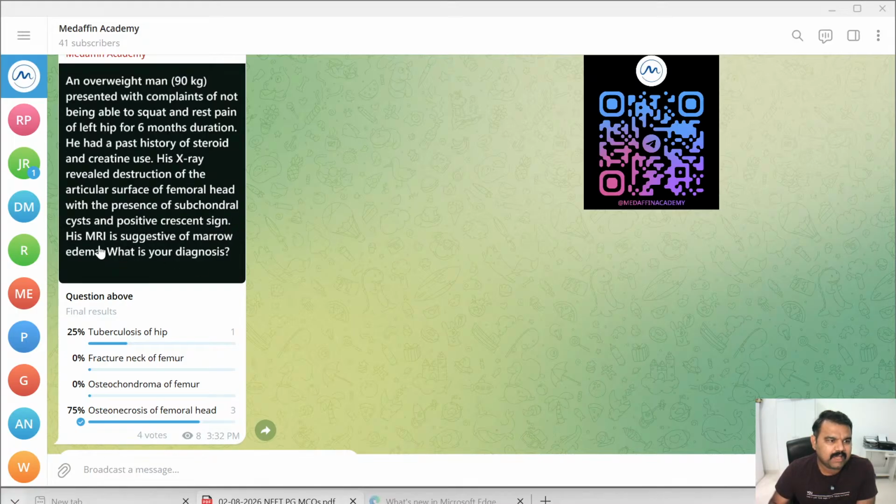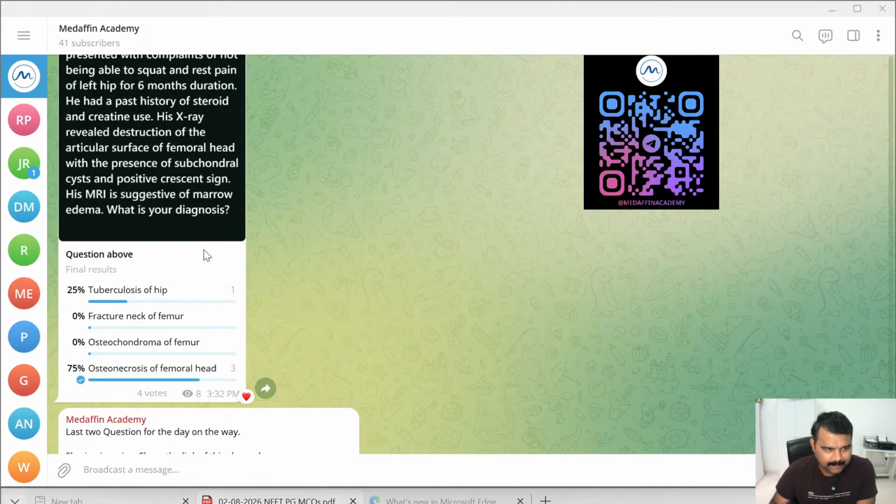His MRI is suggestive of marrow edema. What is your diagnosis? Of the four options, 25% gave tuberculosis of hip, and 75% gave osteonecrosis of femoral head. The correct answer is osteonecrosis of femoral head.